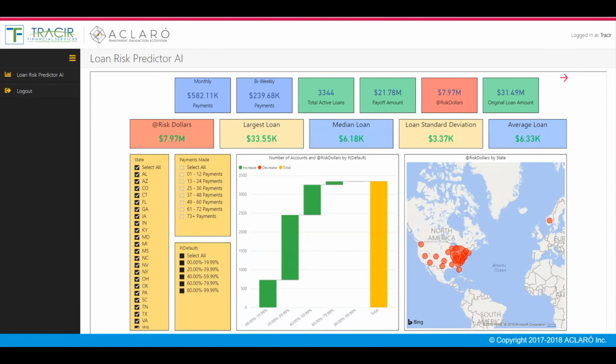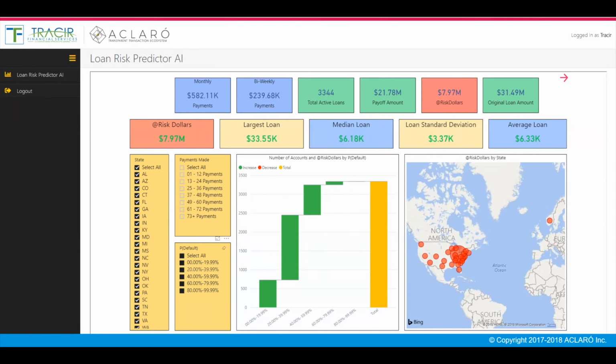This is the user interface for the loan risk predictor. Here we see the major KPIs associated with the portfolio: monthly payments, biweekly payments, total active loans, payoff amount, dollars at risk, original loan amount, dollars at risk, largest loan in portfolio, median loan, loan standard deviation, average loan. The system provides 3 data filters to help you focus on what is important to you: state, payments made, probability of default in 20% increment brackets.